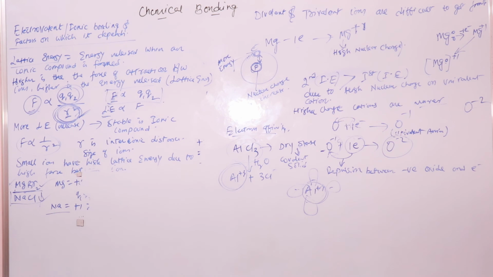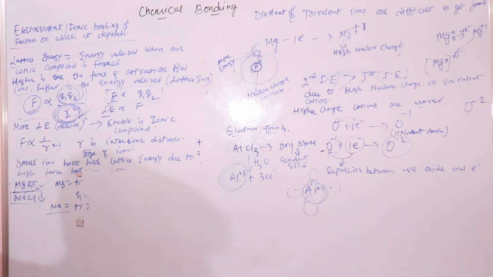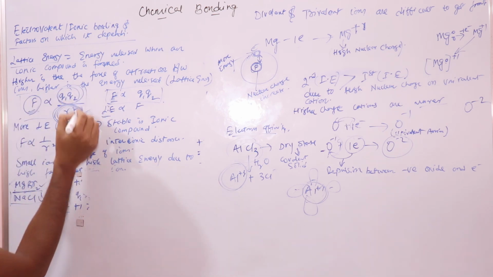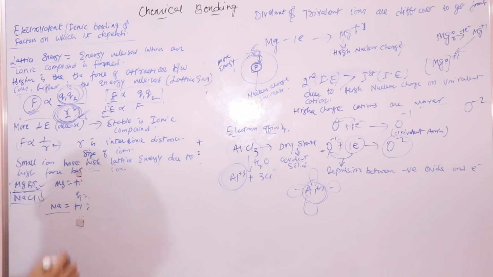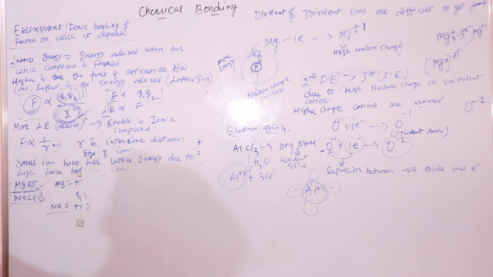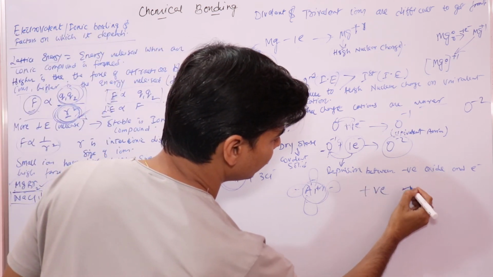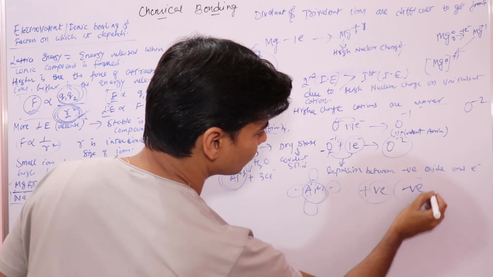So I hope all this is clear to you. You just need to remember this formula. If you remember just Coulomb's law, you can easily see that when an ionic compound is formed from a positive ion and a negative ion, there is a force of attraction.